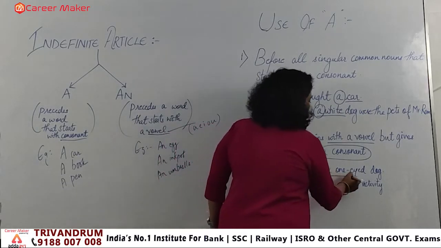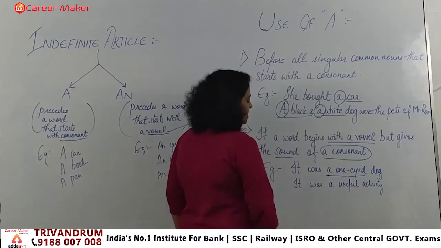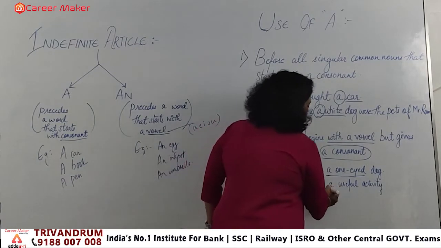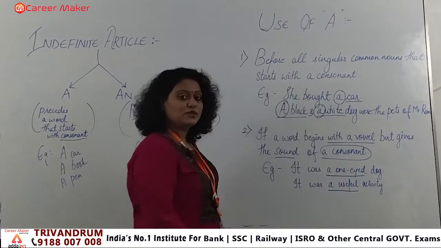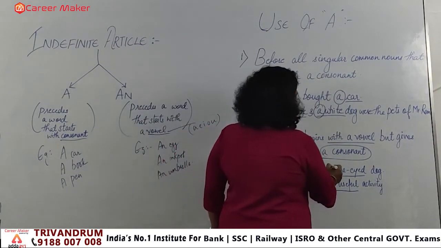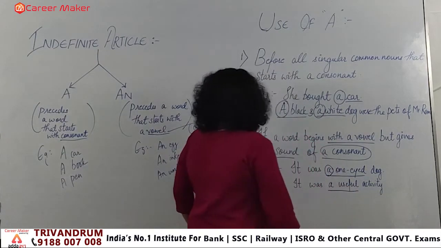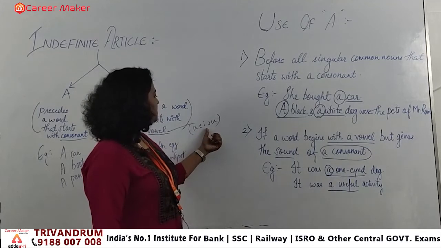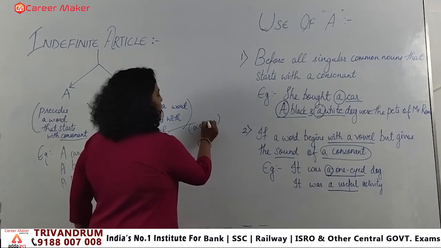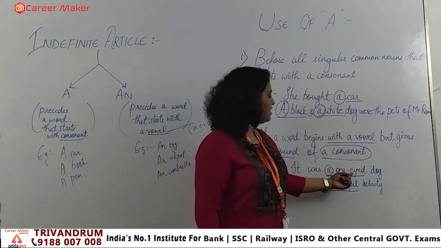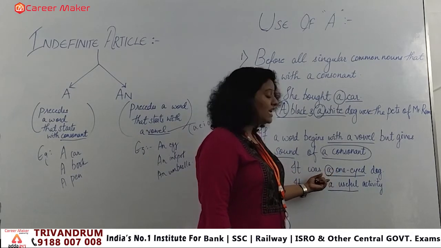It was a one-eyed dog. Second one, it was a useful activity. So here I have used a, which is the indefinite article, but see, we have a, e, i, o, u. So O is nothing but a vowel, right? But what we have applied is a in front of it.